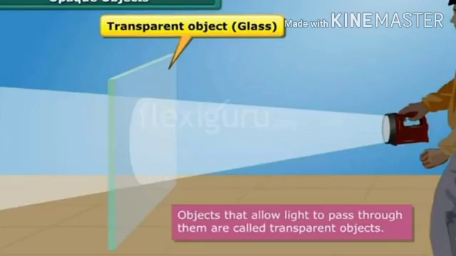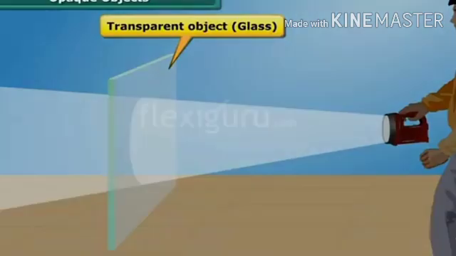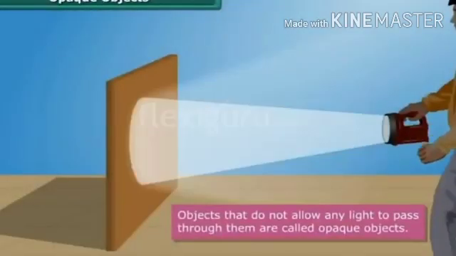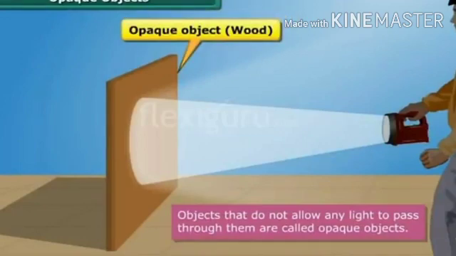These objects completely allow light to pass through them, so that's why we can see the other side of the transparent object. On the other hand, opaque objects do not allow any light to pass through them, so that's why they are called opaque objects. Here you can see the wood, that it does not allow the light to pass through it.